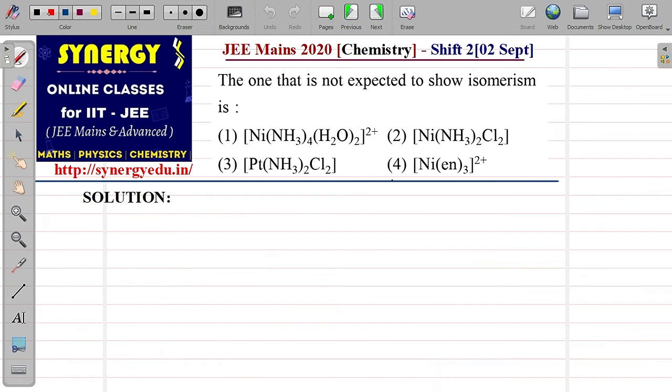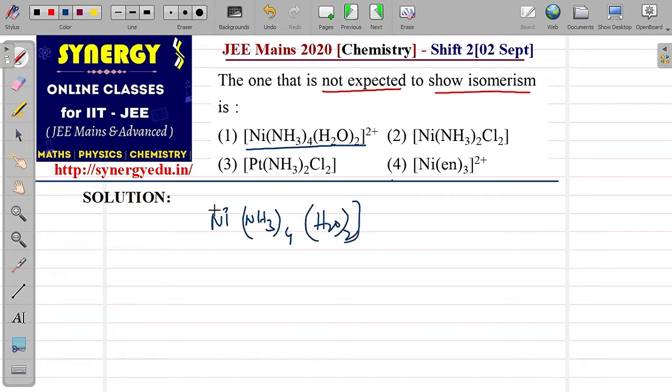In this question they are asking for the one which is not expected to show isomerism, which is not showing any isomerism at all. Let's take the first one, Ni(NH3)4(H2O)2 2+. We know this is an octahedral structure.